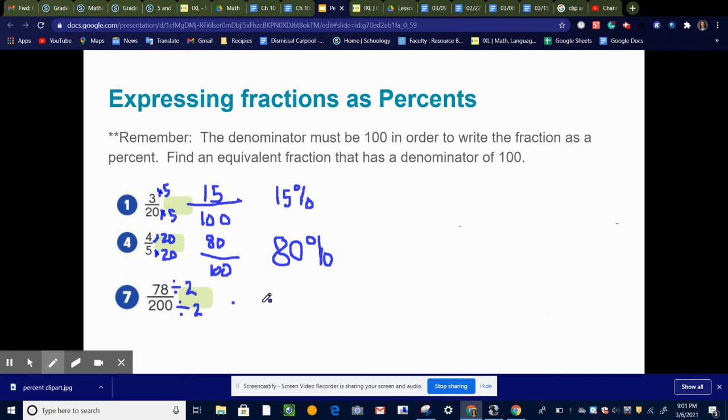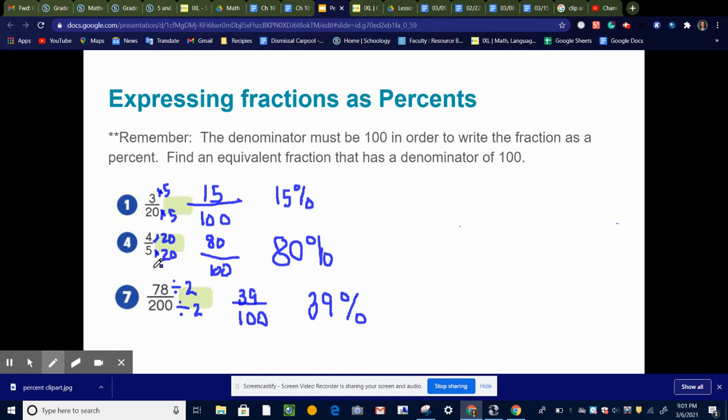So 200 divided by 2 is 100. And then 78 divided by 2 is 39. So now I have 39 over 100, so I can change that to 39%. So 78 over 200 is equal to 39%.